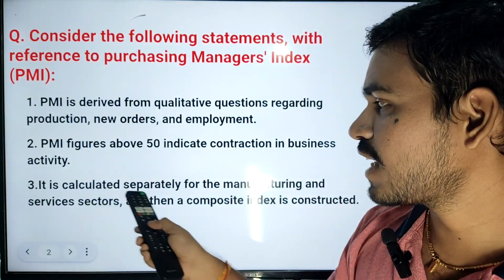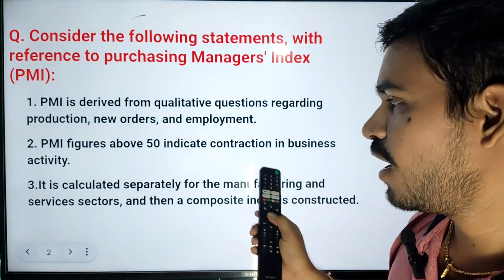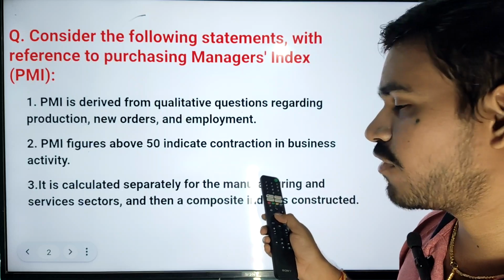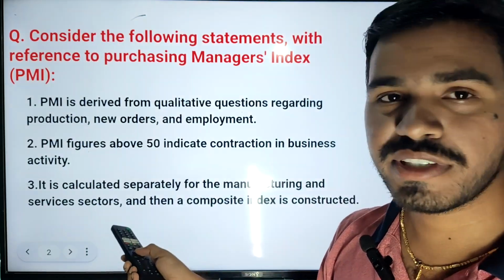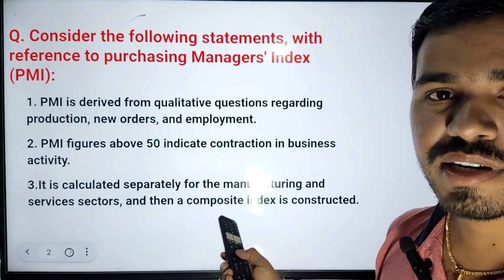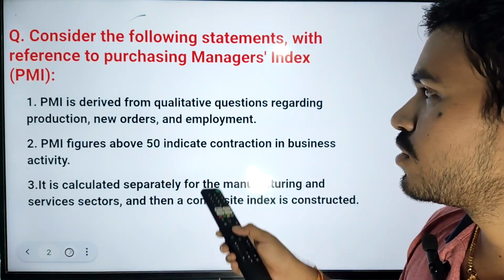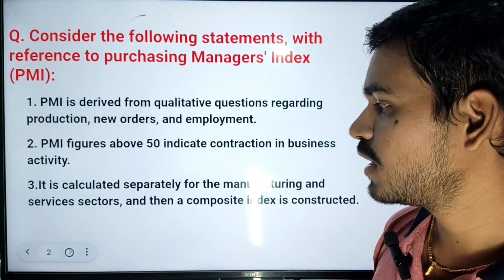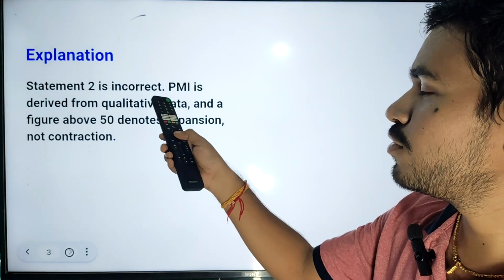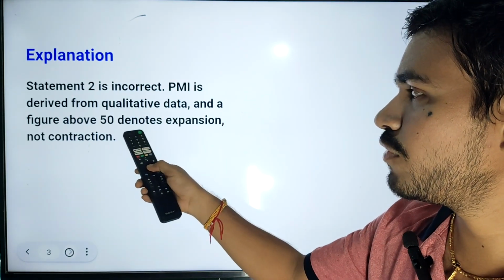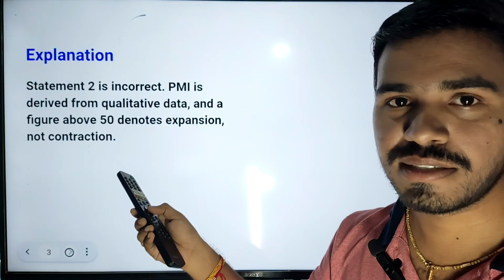The third one is, it is calculated separately for the manufacturing and service sectors. So it is correct. It is separately calculated for manufacturing and also for service sectors. After that they are combined, and by combining they release a composite index. So the first and third statements are correct, the second is wrong. If you see the explanation, statement 2 is incorrect. PMI is derived from qualitative data and a figure above 50 denotes expansion, not contraction.